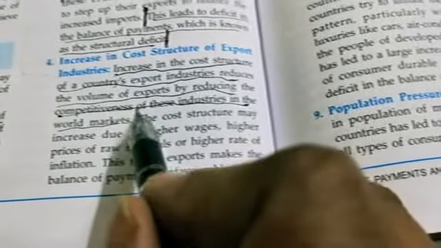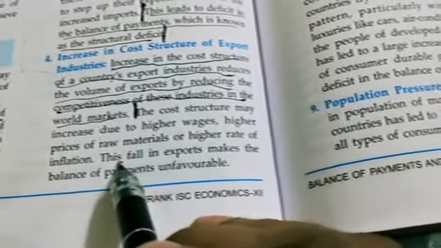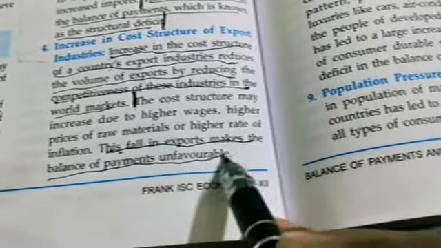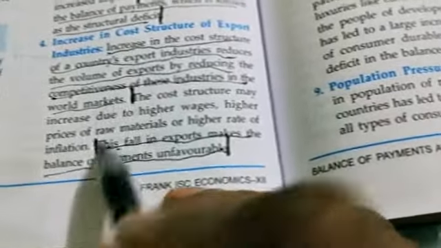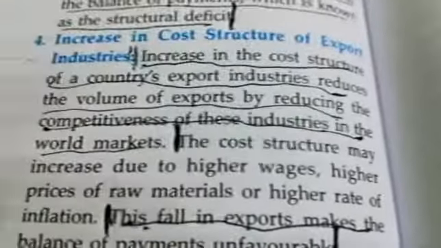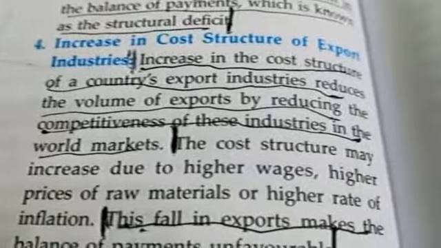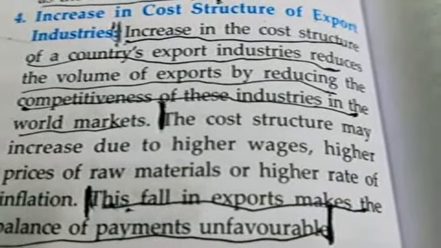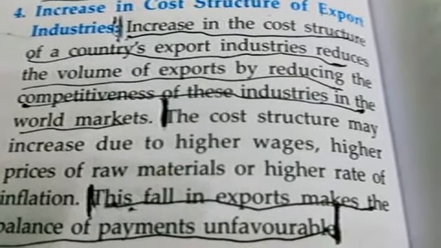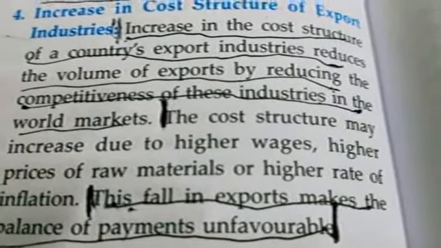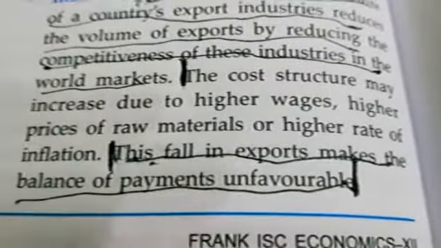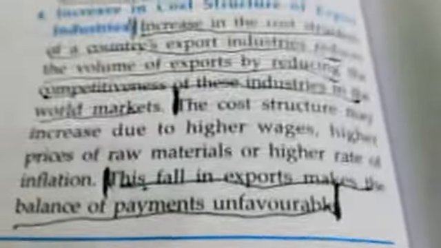Okay, till here. And then this fall in export makes the balance of payment unfavorable, from here till here and from here till here. I hope you people can see. So you people have to write first the heading and then you will write: increase in the cost structure of a country's export industries reduces the volume of export by reducing the competitiveness of these industries in the world market, and then this fall in export makes the balance of payment unfavorable.